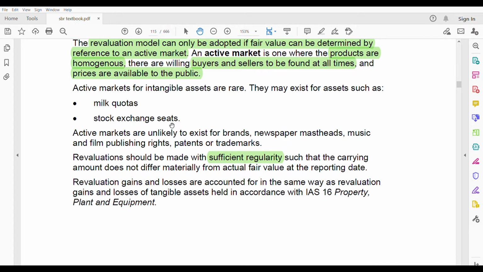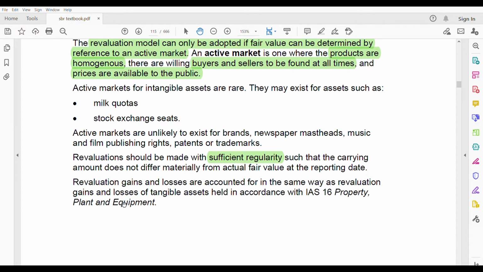And what about the gain and losses about the revaluation? Remember, whether it is your financial instruments, your financial assets, whether it is your intangible assets, whether it's your tangible assets, whether it is your income tax, deferred tax, whether it is your employee benefit, whatever it is, whenever revaluation is there, there will be a revaluation gain and loss. That revaluation gain and loss, where it is recorded, you need to know this because for every standard it might differ. So that revaluation gain and loss you should know.